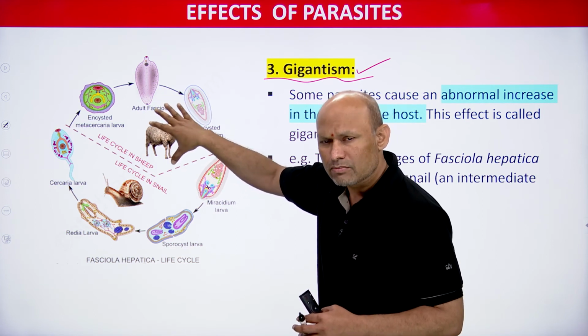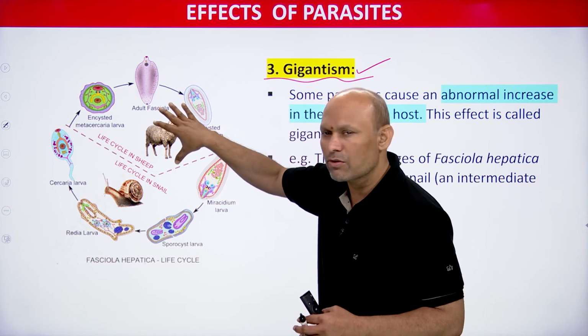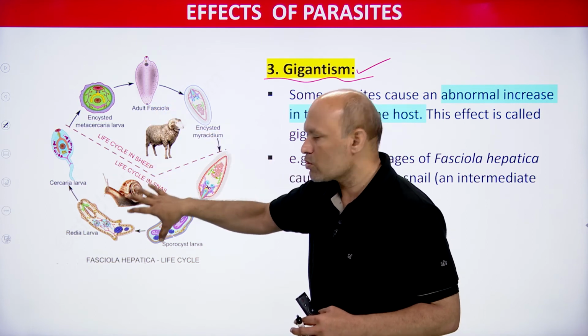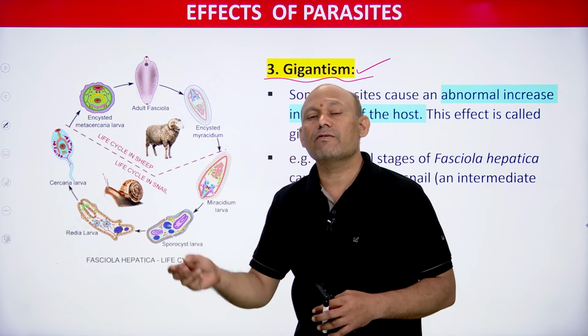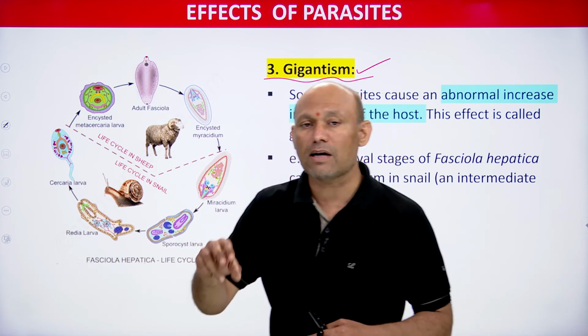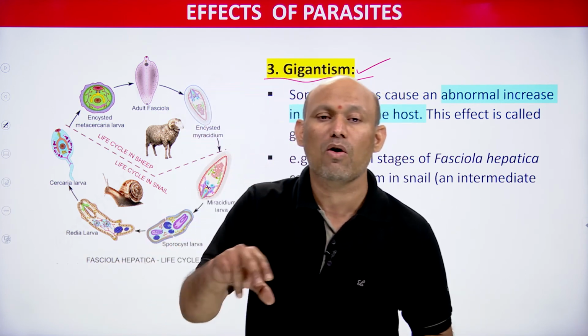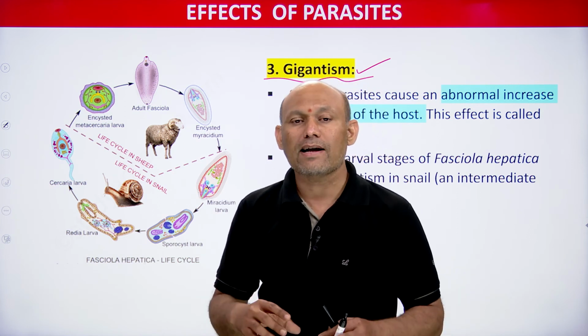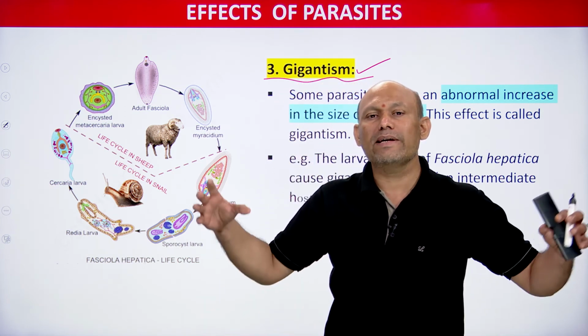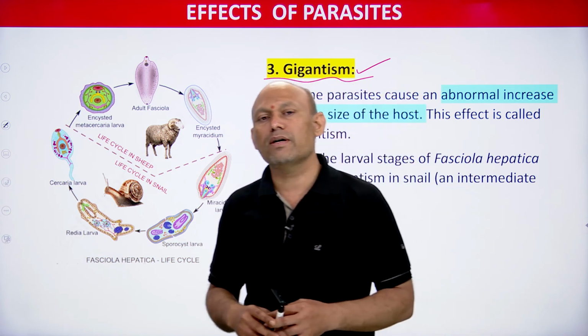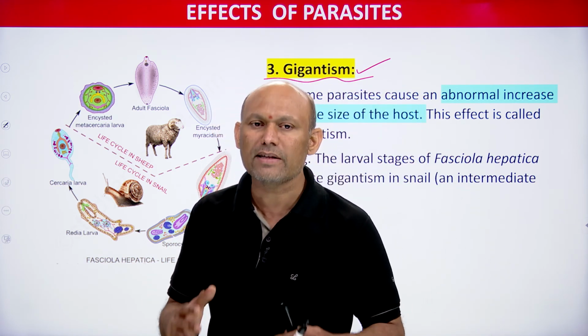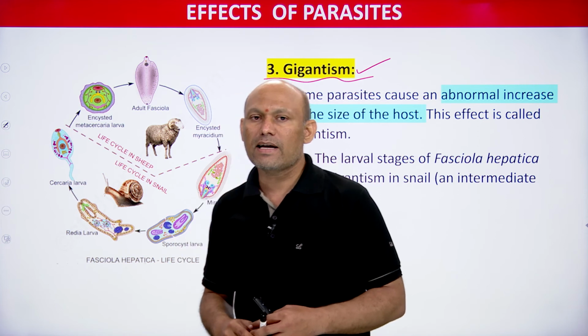The definitive host is the sheep and the intermediate host is the snail. So whenever Fasciola hepatica's larval stages enter the body of the snail, they cause abnormal increase in the size of the body of the snail, and this is an example of gigantism, you need to remember.